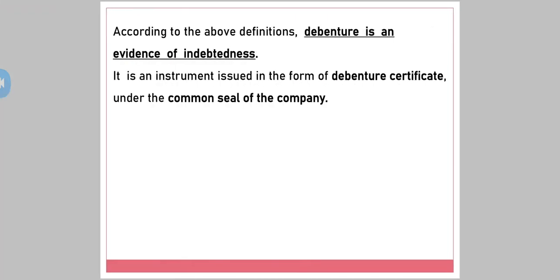Okay. See, according to the two definitions we have just seen, you are supposed to do any one of them. But let's see here, according to the above definitions, a debenture is an evidence of indebtedness, that is, liability. It is an instrument issued in the form of a debenture certificate under the common seal of the company. So the most important thing you are supposed to remember regarding debentures is that the company issues a debenture certificate under the common seal. It is nothing but an evidence of liability which the company gives, proof that yes, this is a liability and we are going to repay the money.